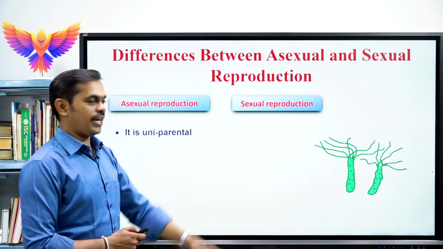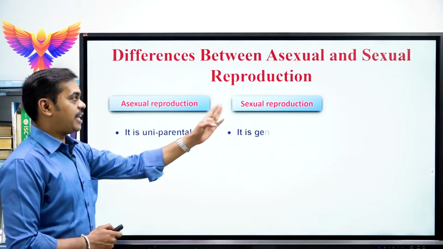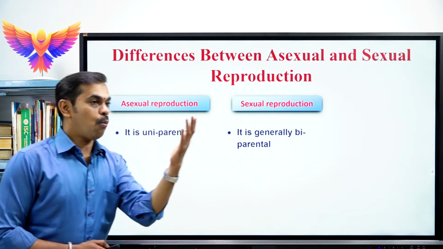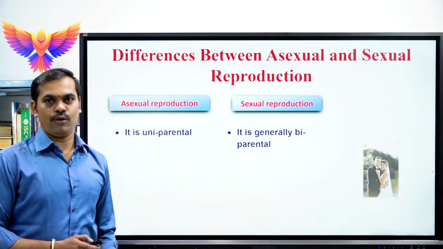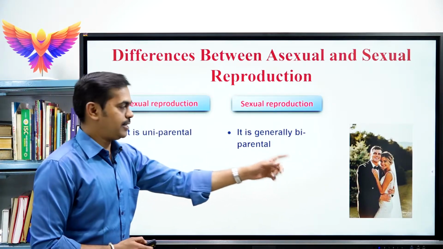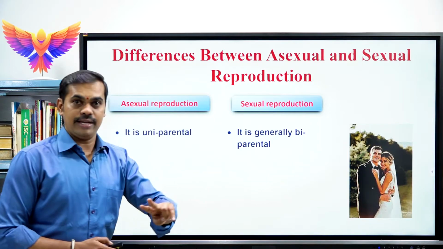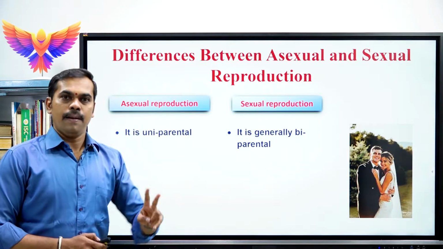But in sexual reproduction, it is generally biparental. That means both male and female are required. See, both males and females. That is why sexual reproduction is called biparental. Both the sexes are involved.